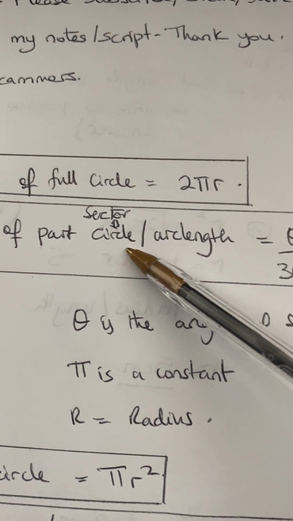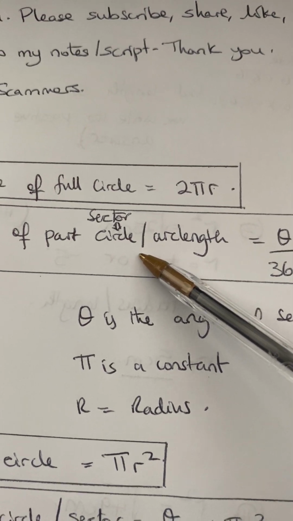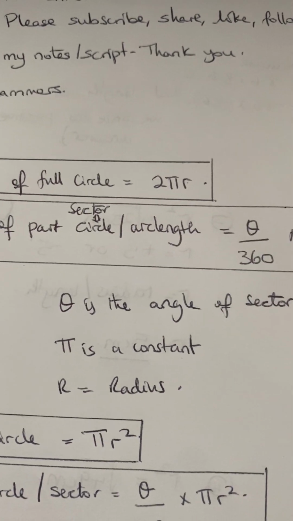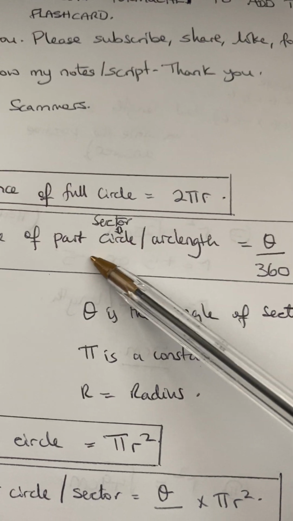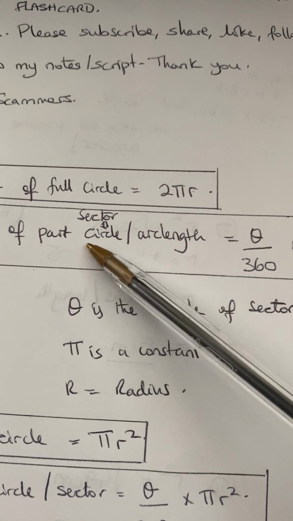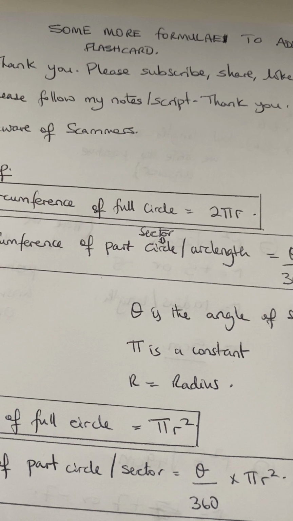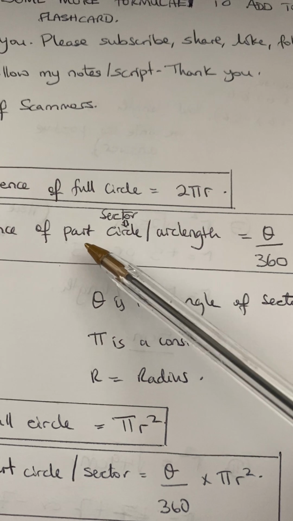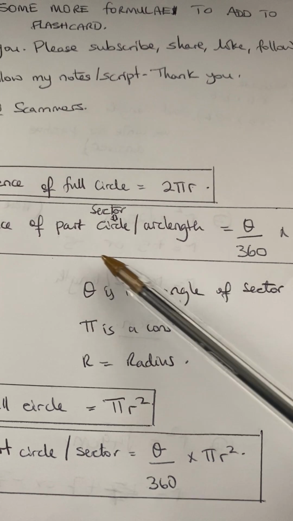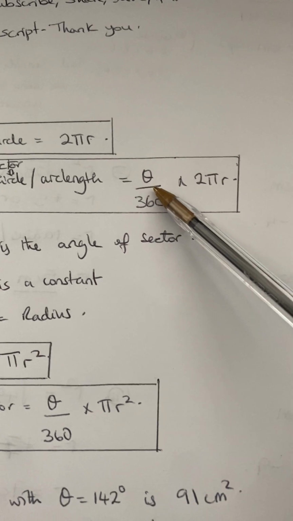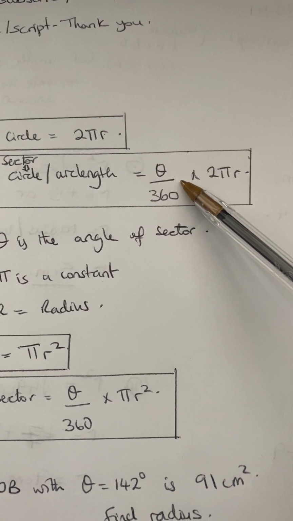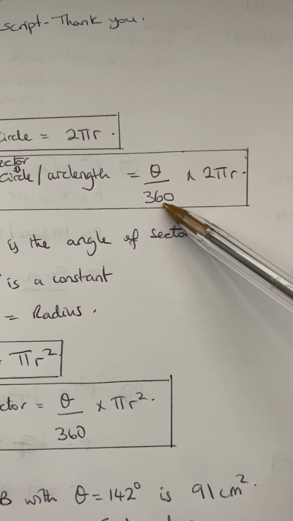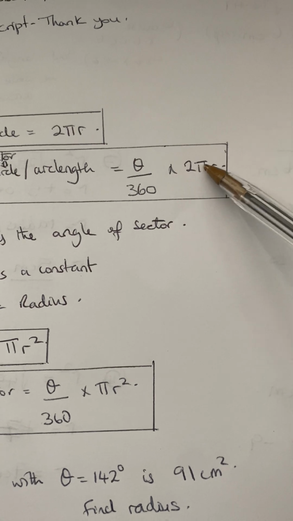If you slice it into 4 equal parts, one of the parts will be a sector. Circumference is going all the way around the whole pizza. But if you just want to go a little distance, a bit of the distance, that will be your formula. So the angle, for instance 90 degrees, divided by 360 times 2 pi r.